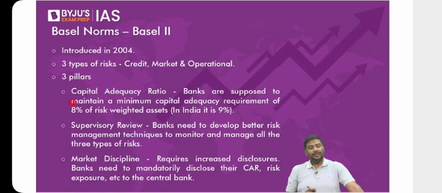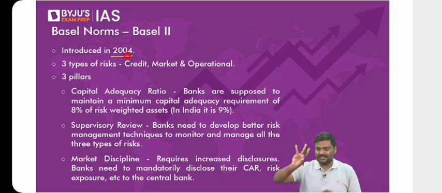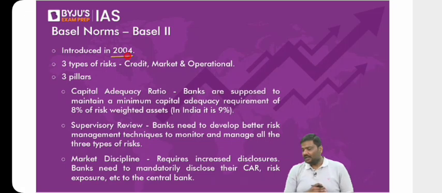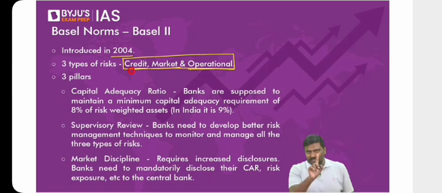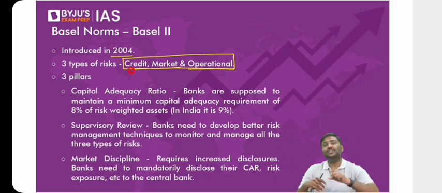Now, Basel 2 guidelines were introduced in 2004. Now Basel says not 1 but 3 risks. There are not 1 but 3 risks which may lead to losses incurred by the bank. What are the 3 risks here? One is credit risk, second is market risk, and the third is operational risk. So you can face not just one, that is credit risk as mentioned in the Basel 1 guideline. You might face three risks, as a result of which you might incur losses.